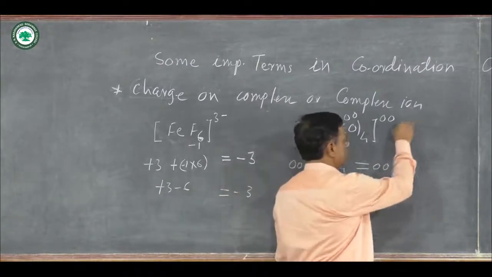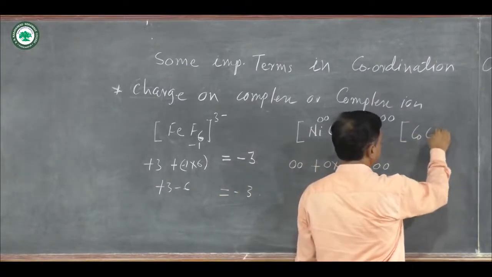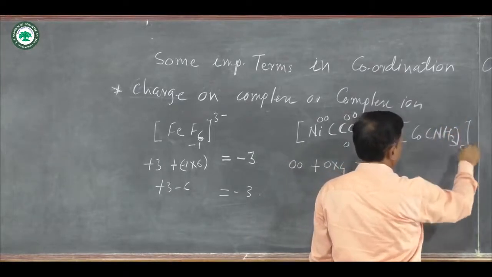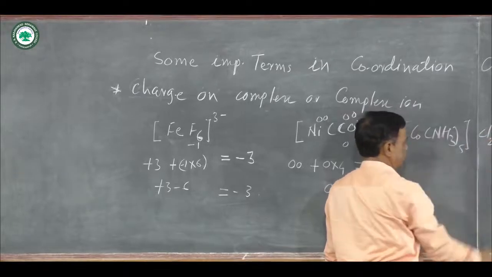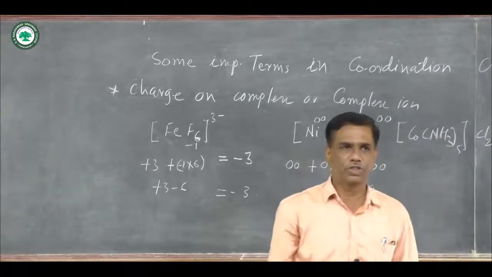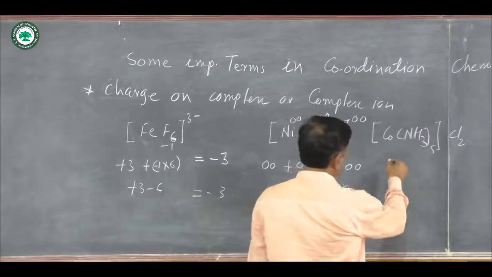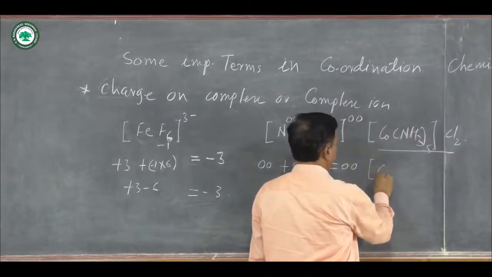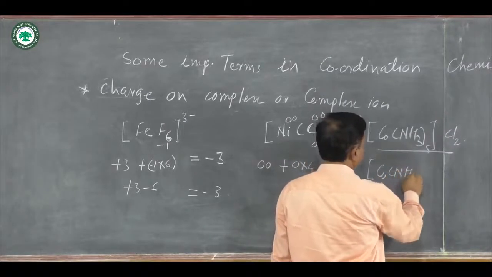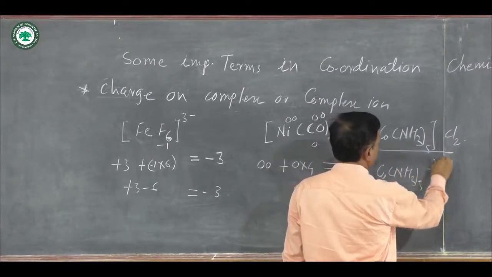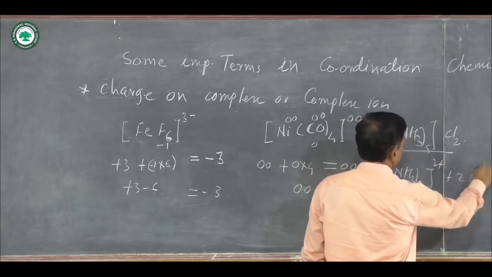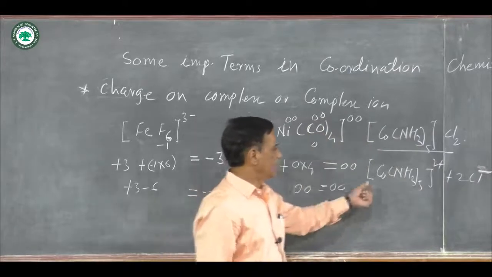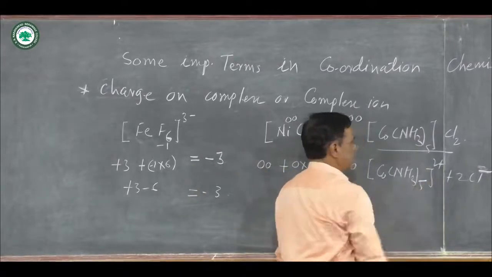Suppose again there is a formation of Co(NH3)5Cl2, here CO, then NH3, here 5, and there is Cl2. This is a complex compound. In this complex compound there is a formation of [Co(NH3)5Cl]2 plus twice of Cl minus. Here 5 ligands are directly attached.